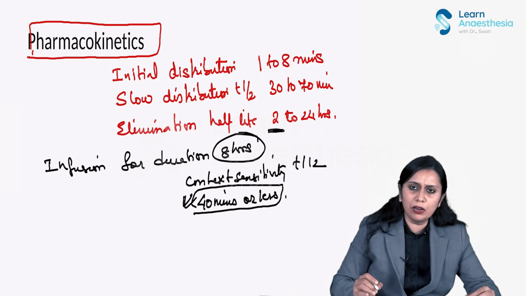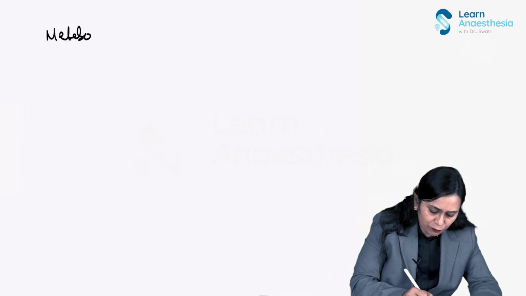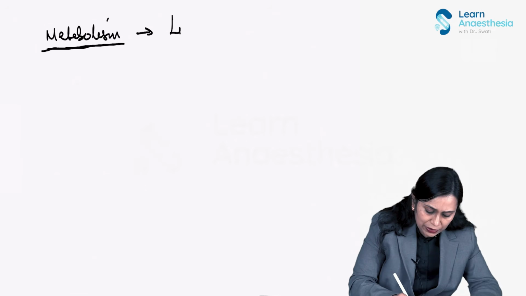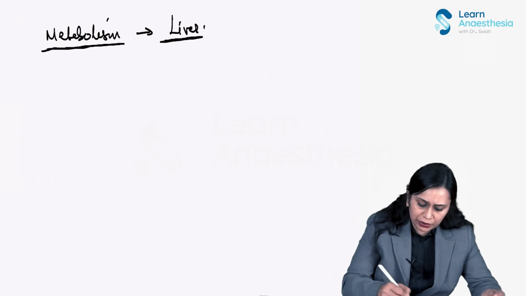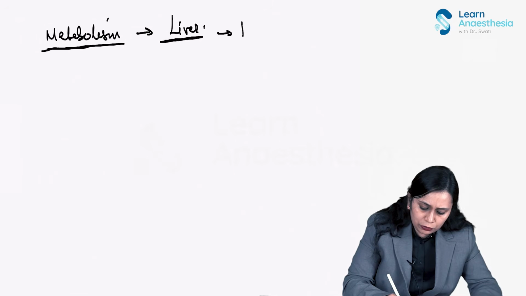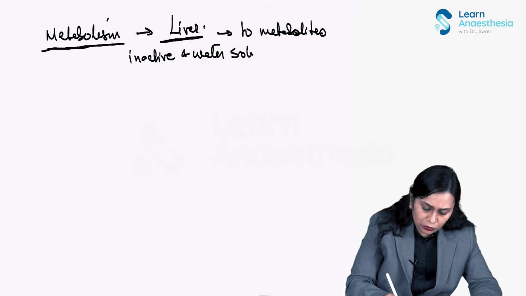Now, how is propofol metabolized? Metabolism of propofol, and of most IV anesthetic agents, is in the liver. It gets metabolized in the liver to metabolites which are inactive and water soluble, primarily excreted from the kidney.